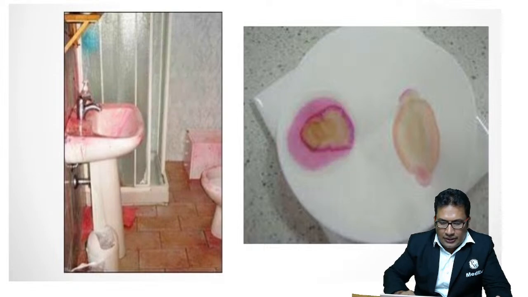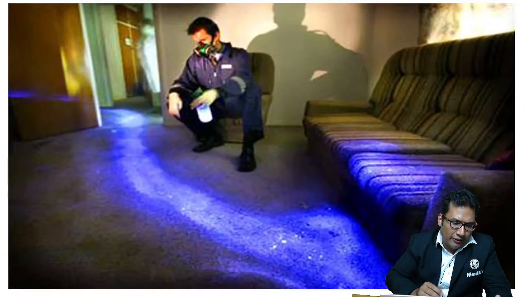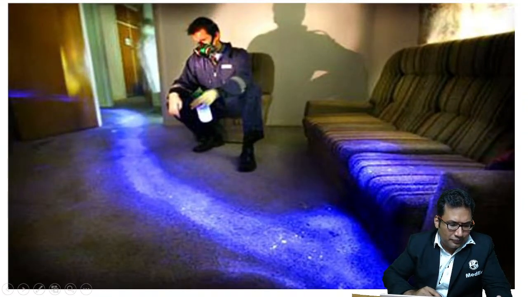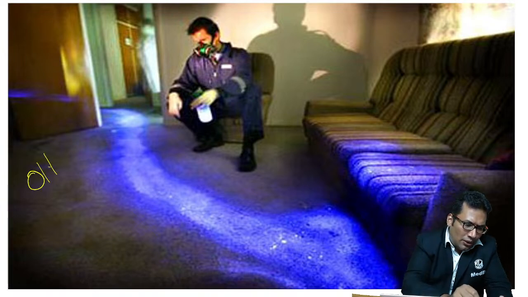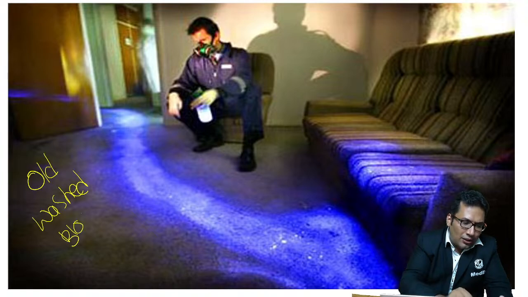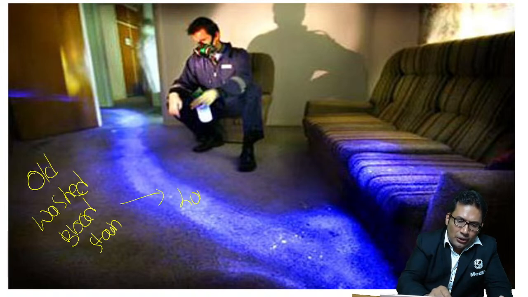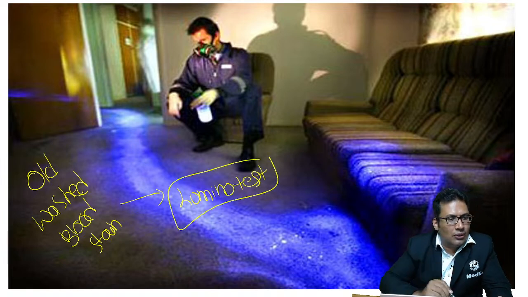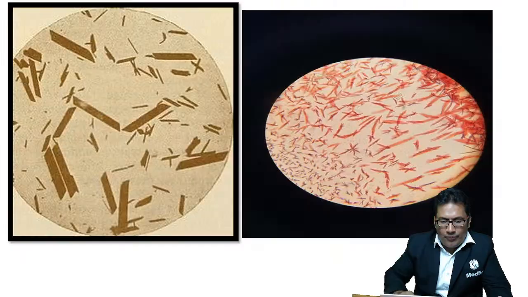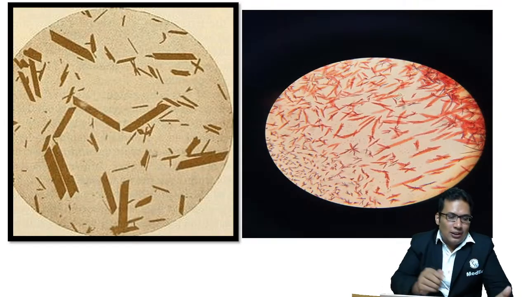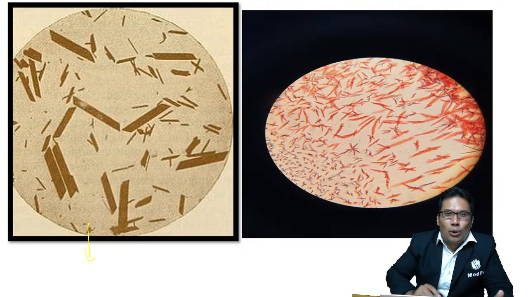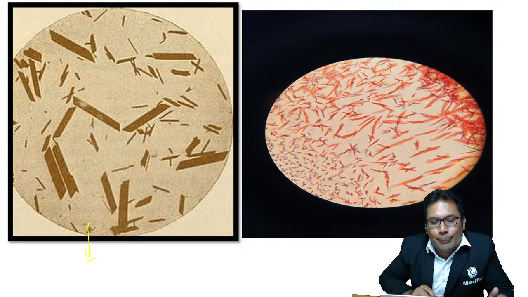Next, look at this test. Can anyone identify what this test is? Old washed blood stain. Use the test known as luminol test. Now look at this. Brown rhombic crystals, Teichmann test.